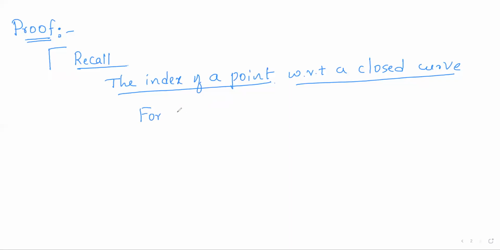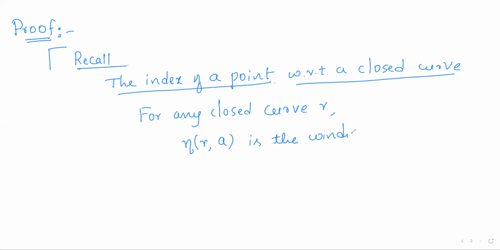For any closed curve gamma, the index of a with respect to gamma is the winding number of gamma around the point a.